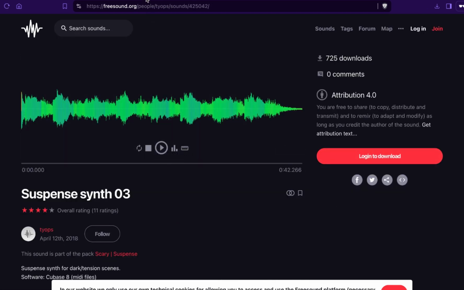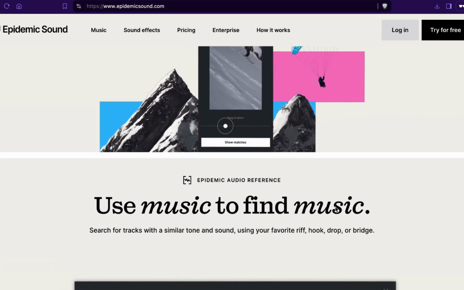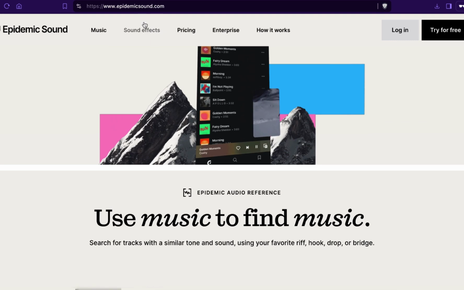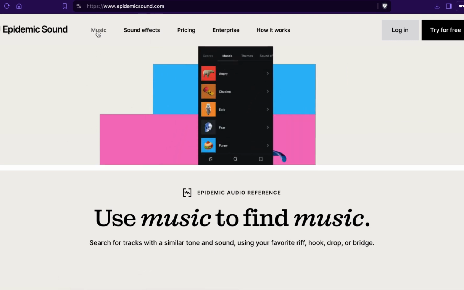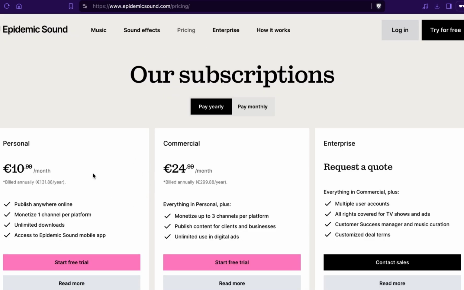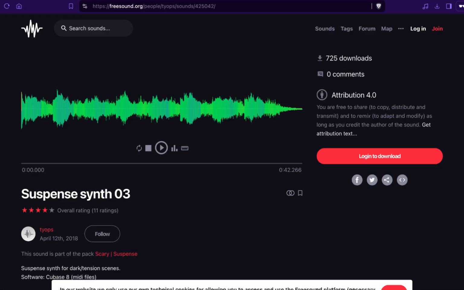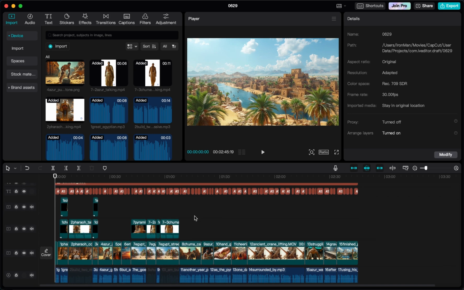Otherwise, there's another tool which you usually have to pay a little bit, but it's used very commonly, and this is called epidemicsound.com. And in here you have sound effects and music, and the music is pretty great. That's why a lot of people use this. So you can see here on the pricing page, it costs like 11 euros per month if you don't like the options of freesound.org.